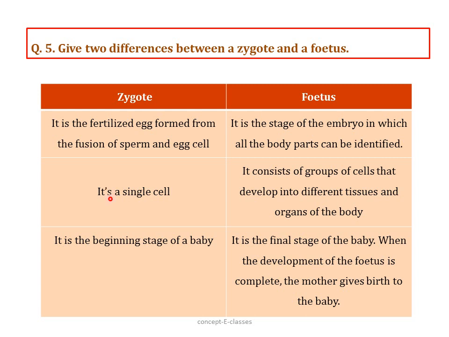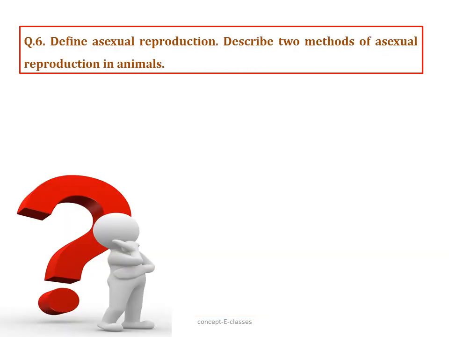Now, a zygote is a single cell. A fetus consists of a group of cells, as I mentioned earlier. It develops into different tissues and organs of the body. A zygote is the beginning stage of an individual, whereas a fetus is the final stage of a baby. And when the development of the fetus is complete, the mother gives birth to a baby.